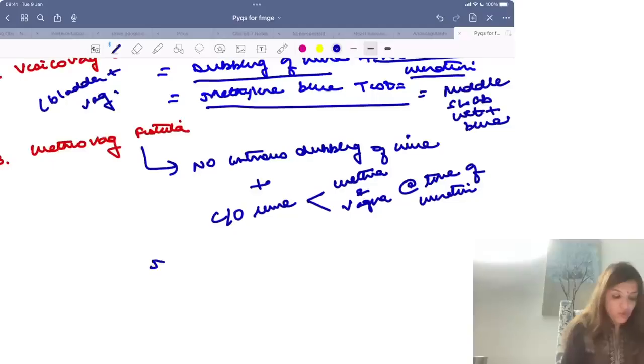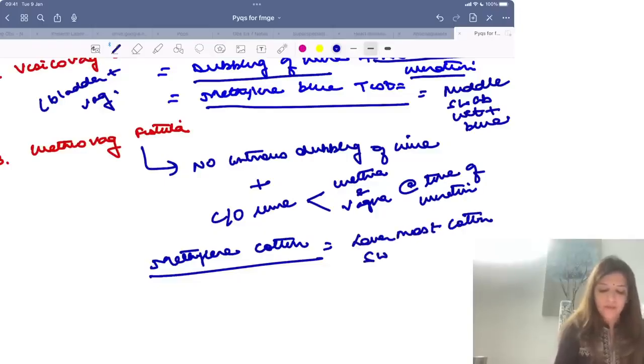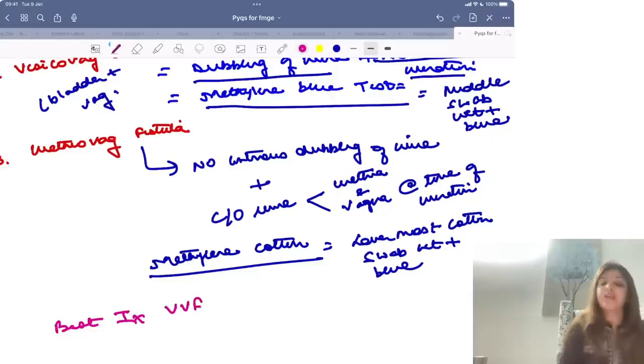And in a methylene blue 3 swab test, the lowermost cotton swab will be wet plus blue. Now, if they ask you what is the best investigation for vesicovaginal fistula, it is cystoscopy.